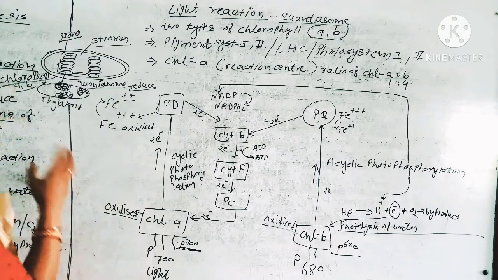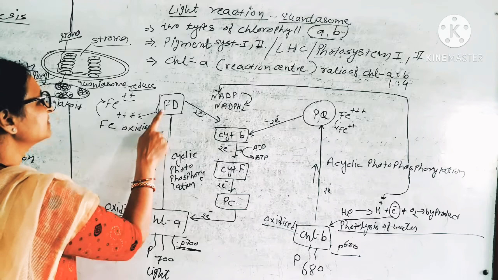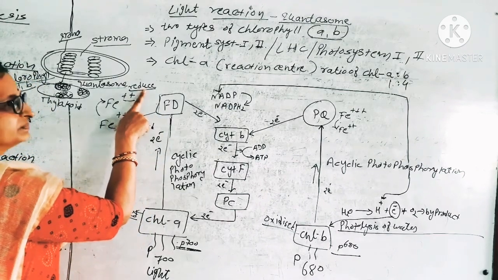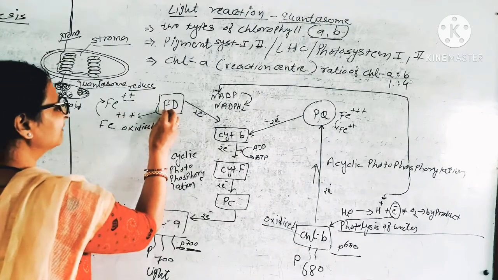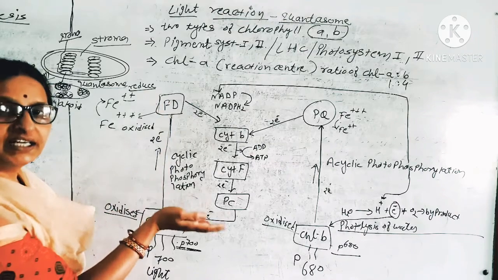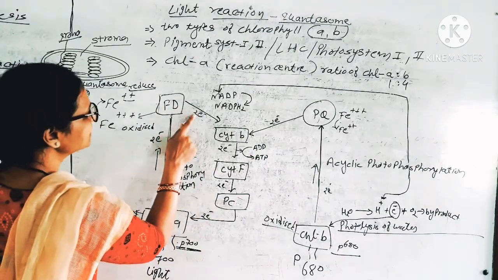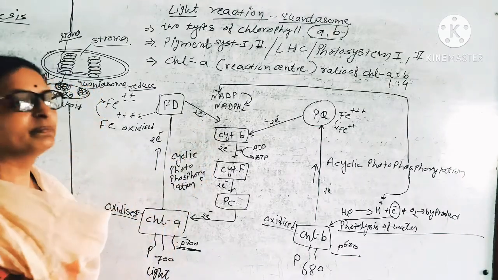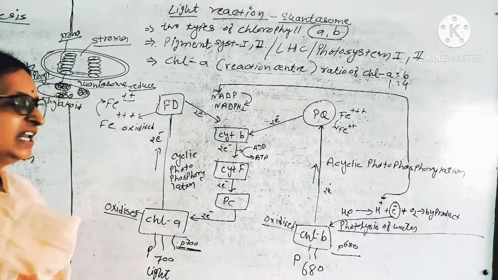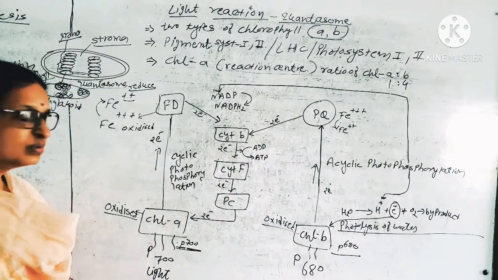So ferric and ferrous ion. It is already oxidized. When it receives the electron, it becomes Fe+2, reduced. So it receives the electron. Again, this one is an electron acceptor. It passes the electron to another electron acceptor. Ferredoxin passes this electron to cytochrome B. Cytochrome is another carrier with Fe+3 to Fe+2.